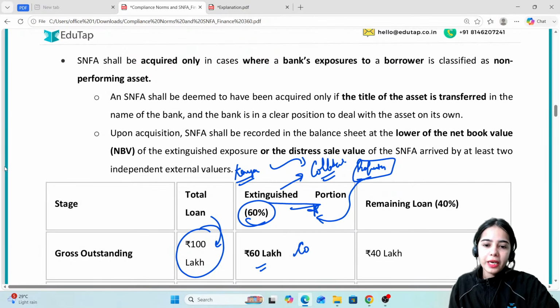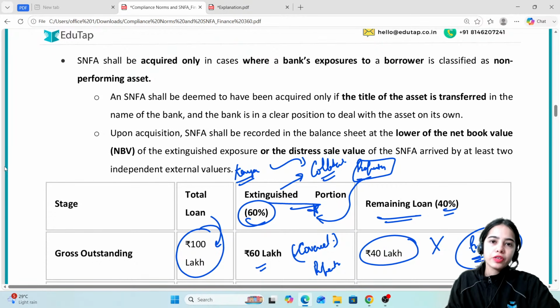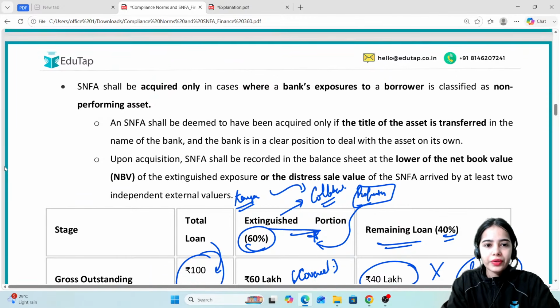This is covered by the property. Now the remaining loan is 40 lakh, 40%. This is not getting covered by the property. As per the evaluation, 40 lakh, that is 40% of the loan, is not getting covered by the property, or by the land or the house, whatever the collateral is.